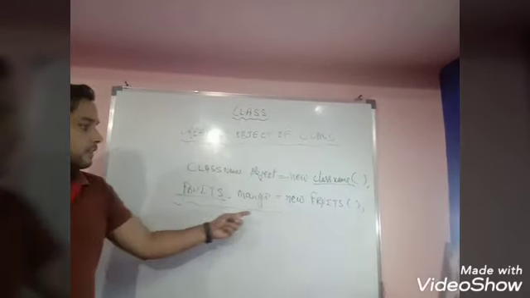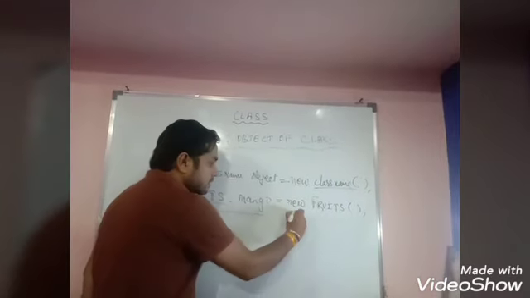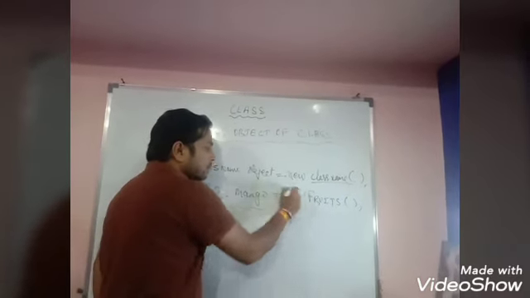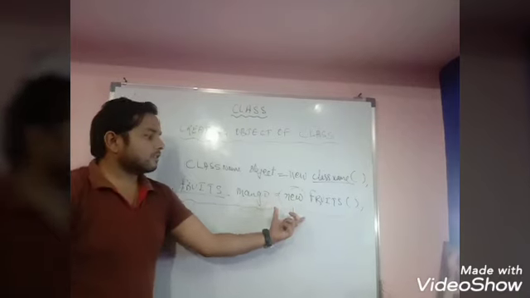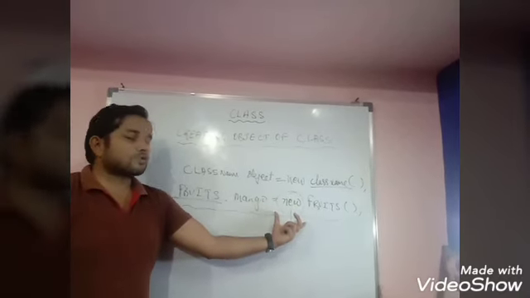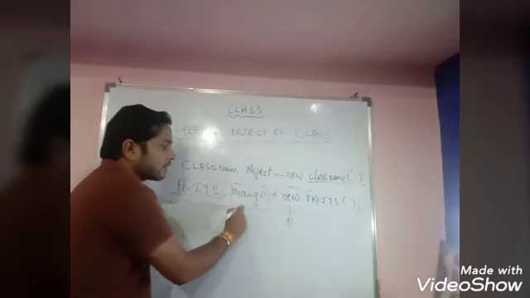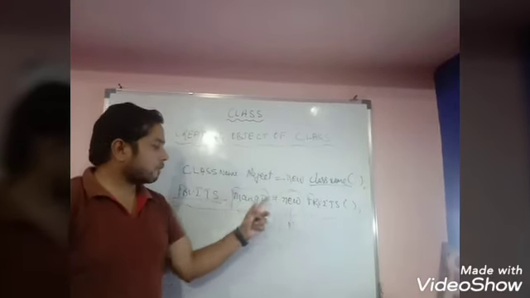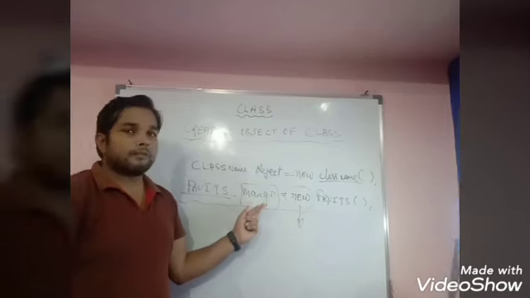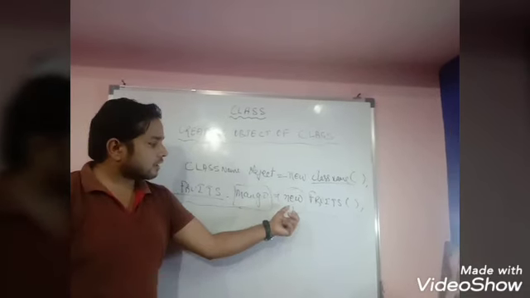Now what is the use of the new keyword? This is the new keyword. The use of this new keyword is that it is used to allocate memory to the newly created object. This is the newly created object. So this is the use of the new keyword.